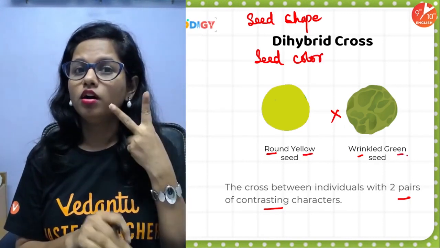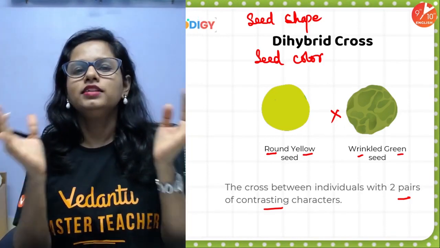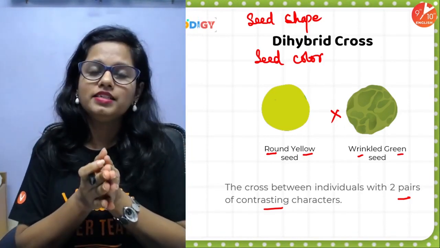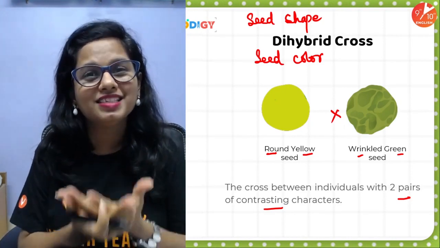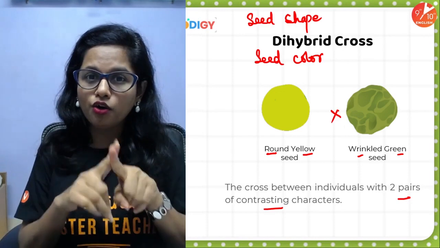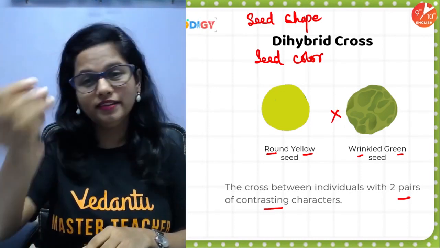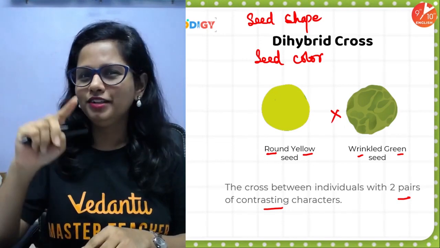So he took two pairs of contrasting characters, crossed these plants and obtained some hybrid seeds. So yeah, 2 means di. He conducted a cross to obtain hybrid seeds, and that's the reason why the name is dihybrid cross.